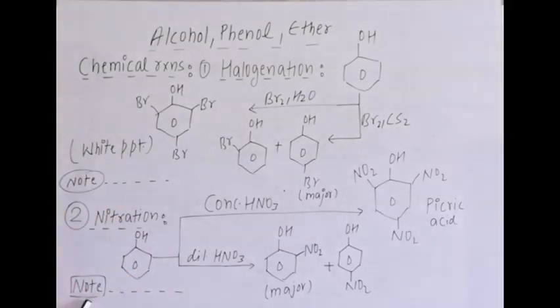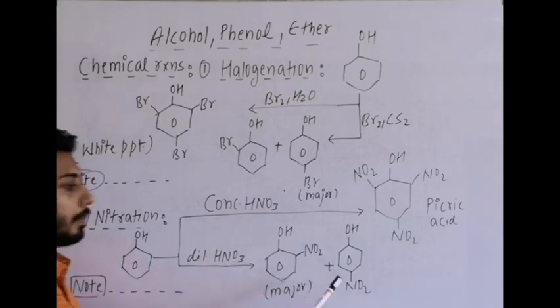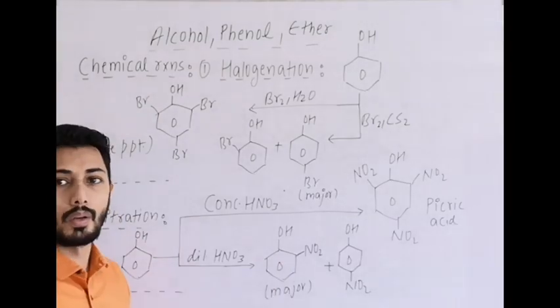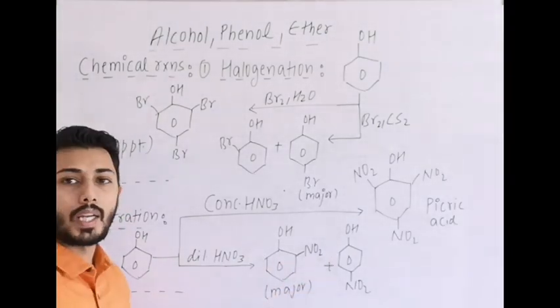You can mention this note in your rough notebook: in orthonitrophenol, due to intramolecular hydrogen bonding, it is steam volatile, whereas due to intermolecular H bonding, para is less volatile. Therefore, the boiling point of orthonitrophenol is less than that of para-nitrophenol.